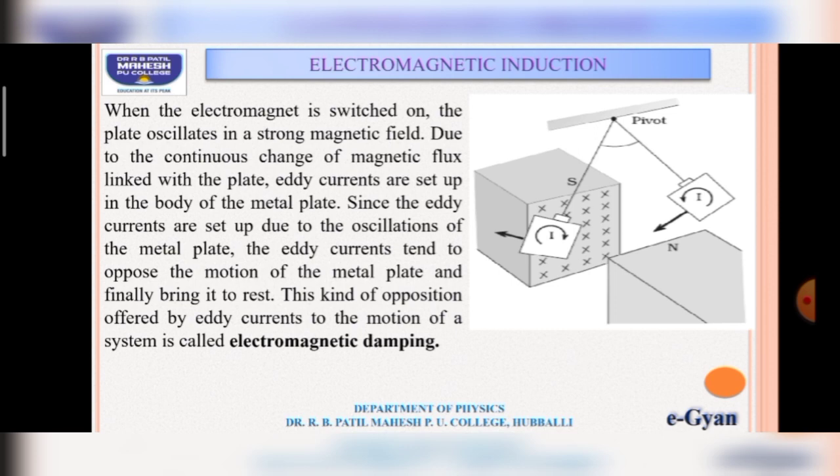This is a small demonstration of eddy currents. You can minimize them by reducing the area of the metal plate, by making holes at some points in the plane of the metal plate. That is another way. And we can also reduce them by laminating the metal plate.